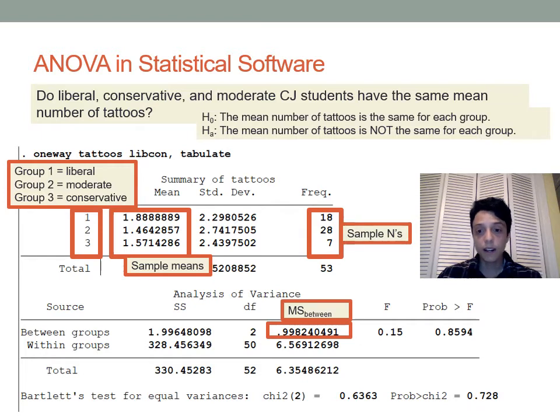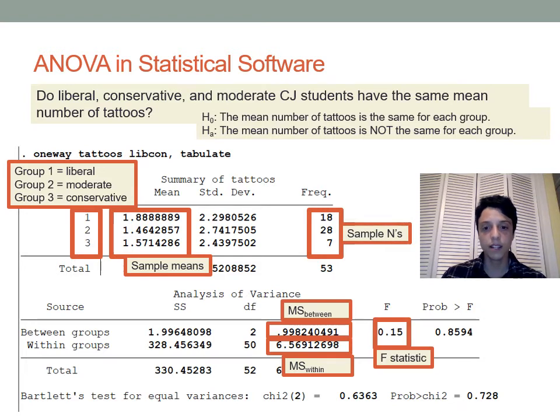We also have information in this bottom piece of the output as well. So we have our mean square between, which describes the differences between the groups. We have our mean square within, which describes how spread out the members of each group are from each other in terms of their numbers of tattoos. And then those are used to calculate your F statistic. So here we have an F statistic of 0.15. In our last example, it was 7.4, so here you can see this is a much smaller F statistic than we had in the last example. And finally, the most important part of this